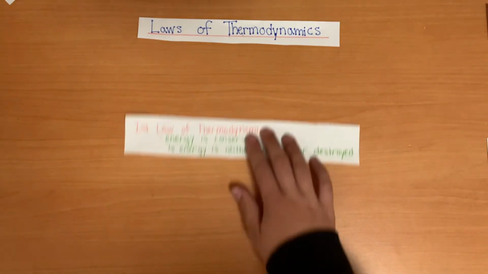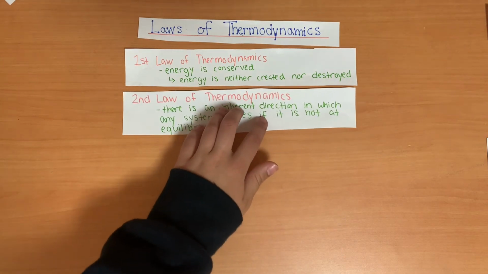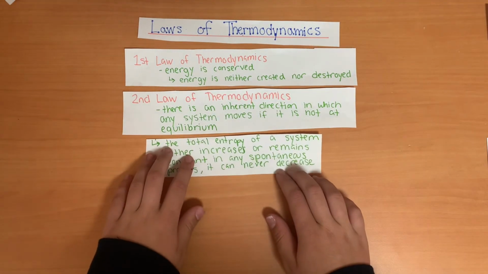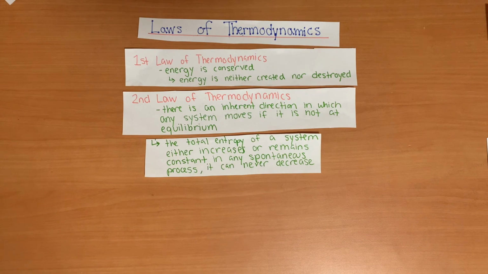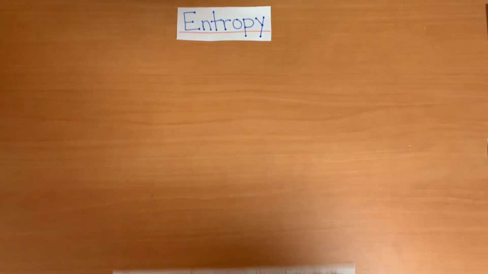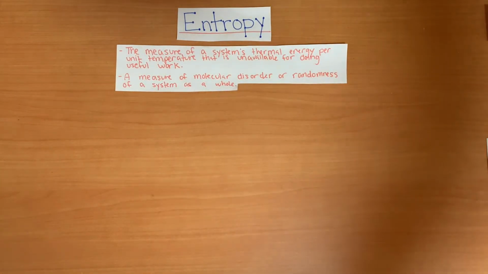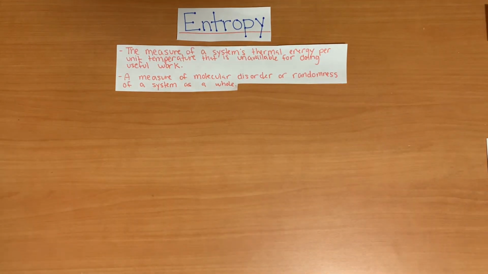The first law of thermodynamics is that energy can neither be created nor destroyed, and the second law is that there is an inherent direction in which any system moves if it is not at equilibrium, and the total entropy of a system either increases or remains constant in any spontaneous process. Entropy is a measure of molecular disorder or randomness of a system or chemical reaction as a whole, and it cannot decrease spontaneously without an external force.